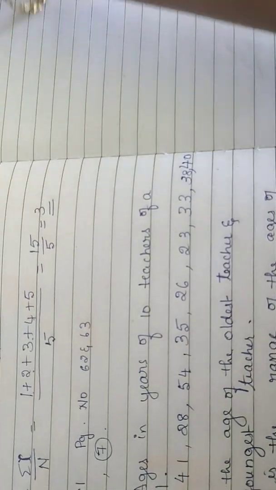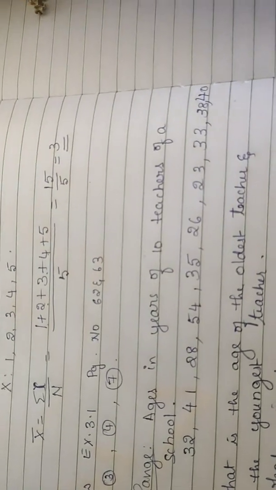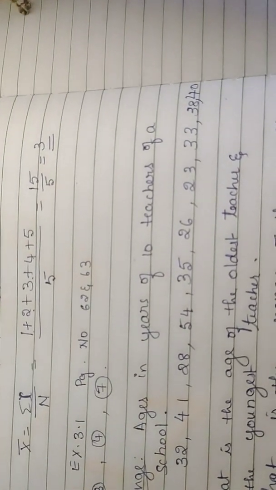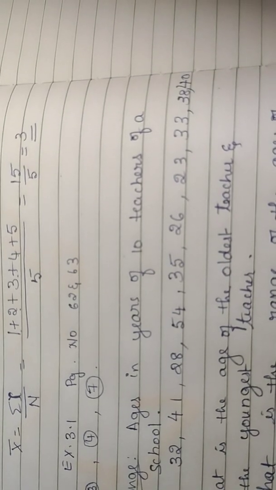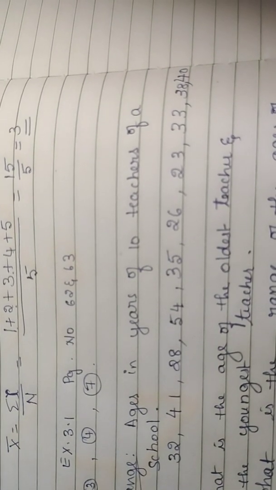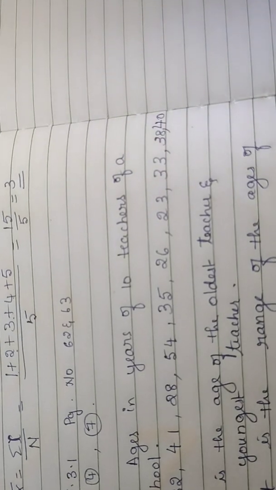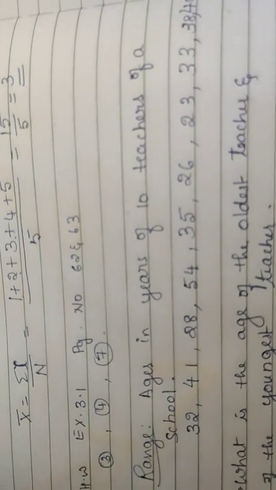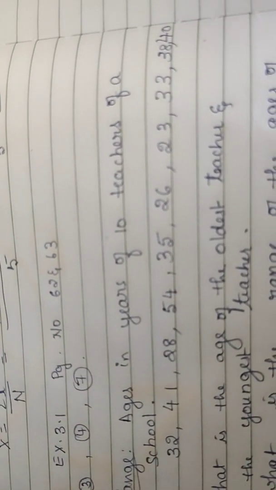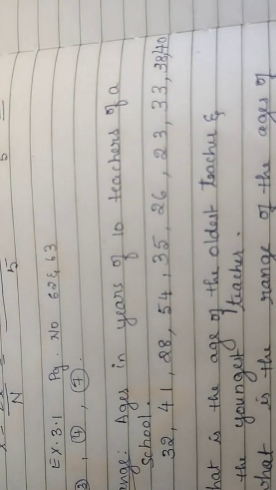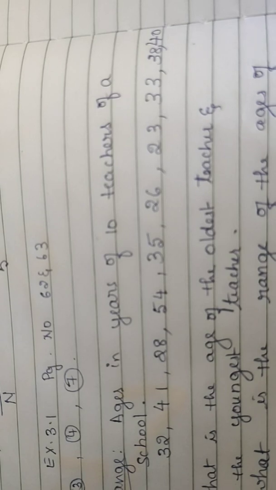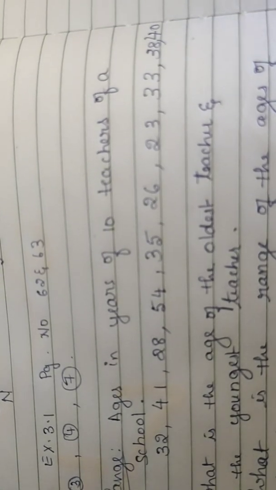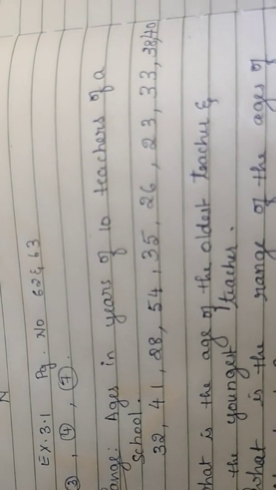Which is the smallest number? Smallest number is 23. Next is 26. Next is 28. Next is 32, then 35, then 38, then 40, 41, 54.